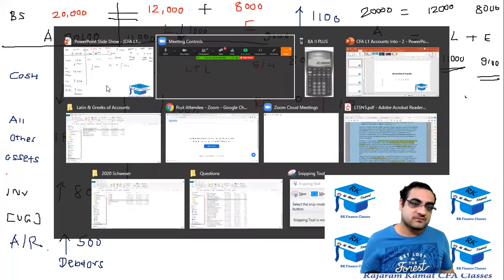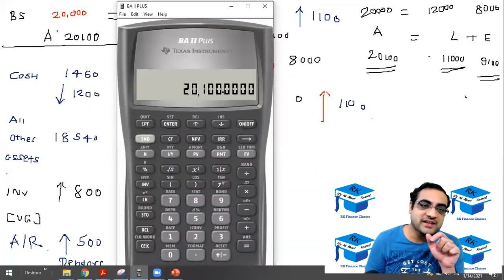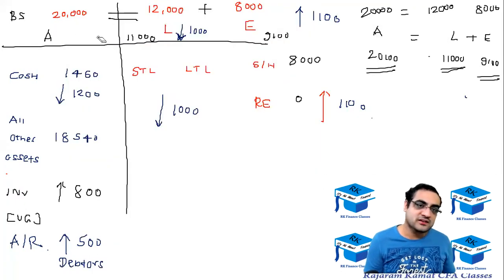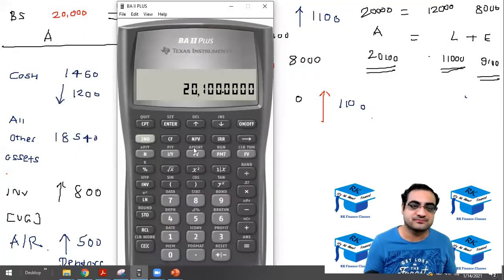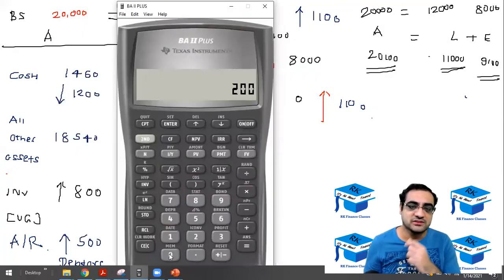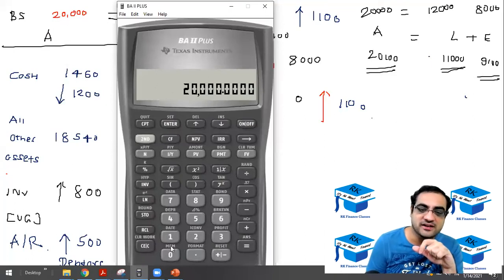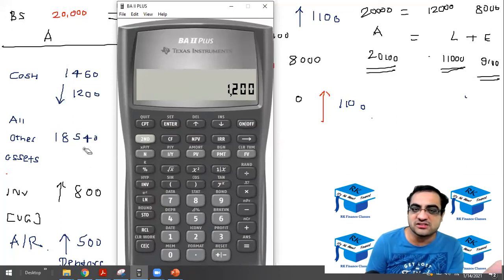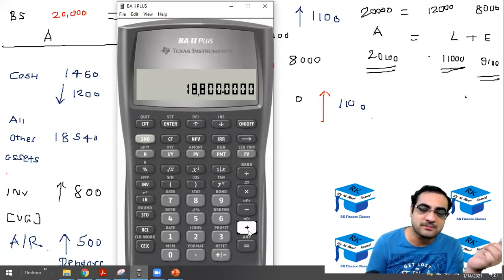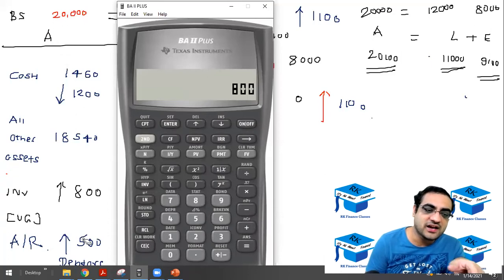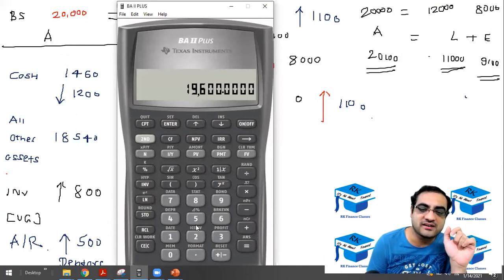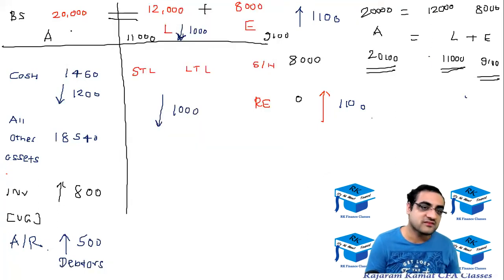So, 20,000. The 20,000 was the original figure of assets. Cash went down by 1,200, so minus 1,200. Other assets are unchanged, so I'll not change them. Inventory goes up by 800, and account receivable goes up by 500. It comes to the same 20,100.